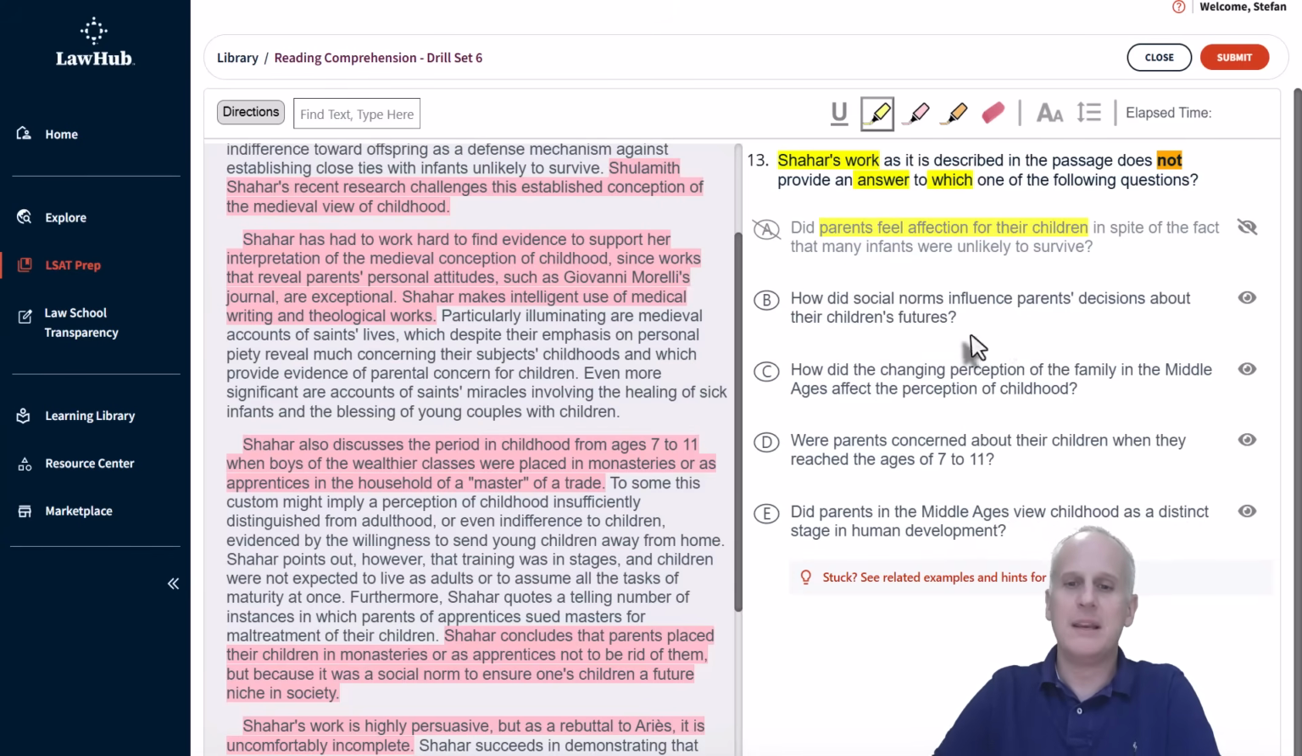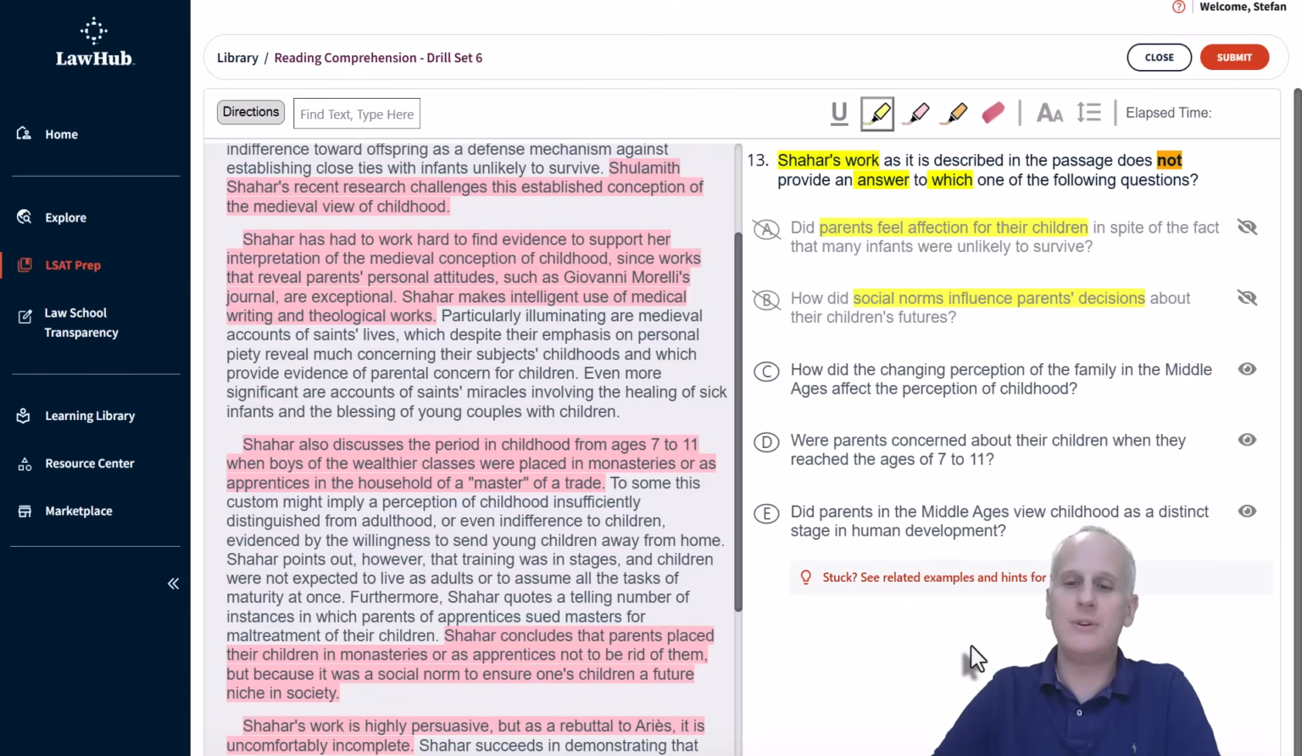Then choice B, how did social norms influence parents' decisions about their children's future? Well, the social norms is right here in our highlighted sentence. We know it was a social norm to ensure one's children a future in society, so that's why they had to be placed in the monasteries or apprenticeships. So goodbye to choice B as being something that Shahar's work does answer.